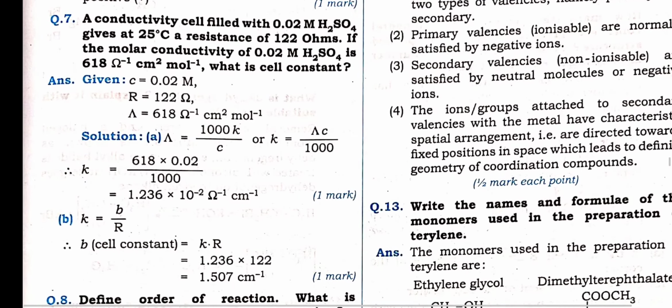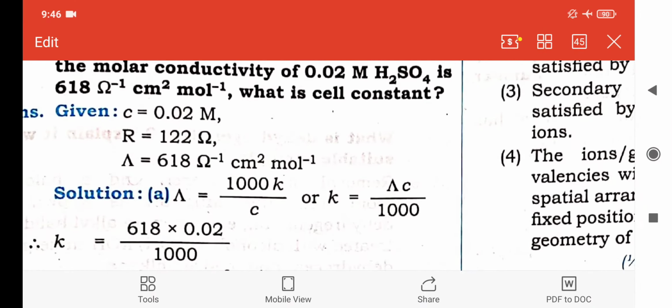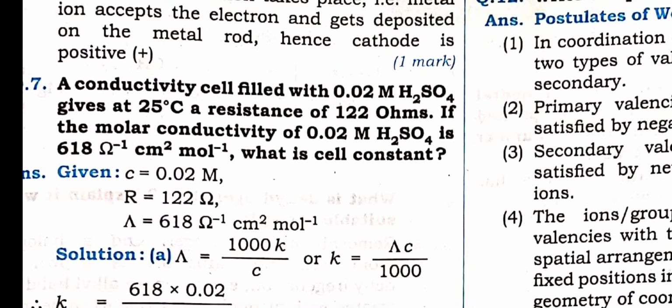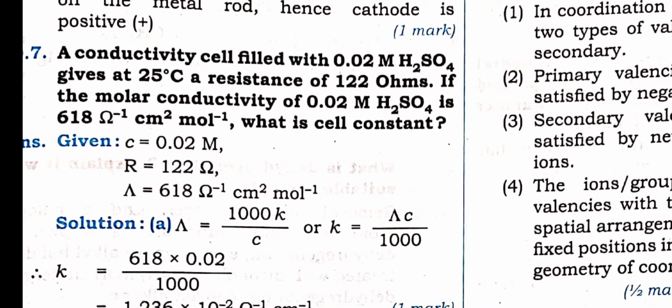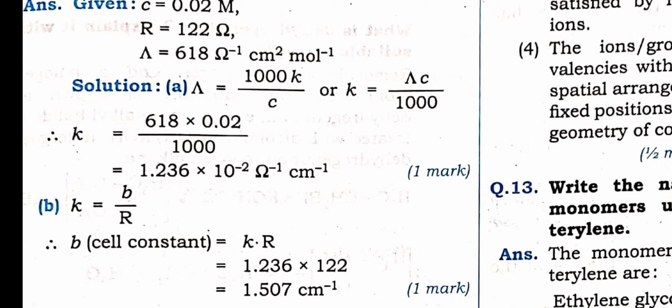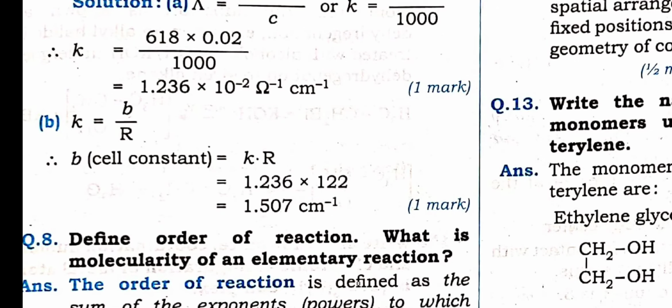Conductivity cell, that is the formula lambda equals 1000 K upon C. K is the conductivity and C is the concentration in lambda. Over here they have given all the data. Just we have to put the values and find the conductivity as they have asked. A conductivity cell is filled with 0.02 molar H2SO4. Temperature has been given, the resistance is 122 ohm. If the molar conductivity is this, then what is the cell constant? So first of all we have to find K. The formula for cell constant is K equals B upon R, where B is the cell constant, so B equals K into R. In this way we can find the cell constant also.